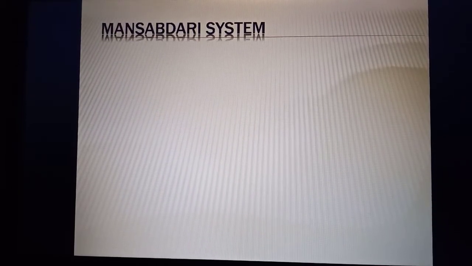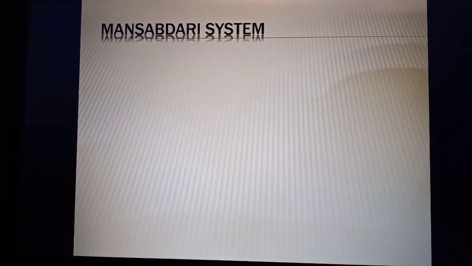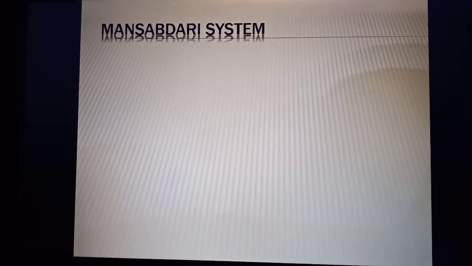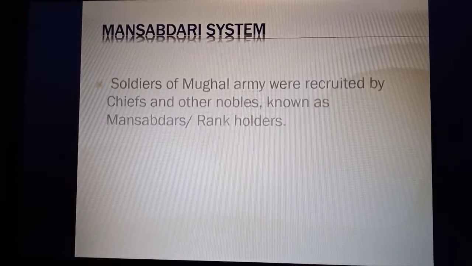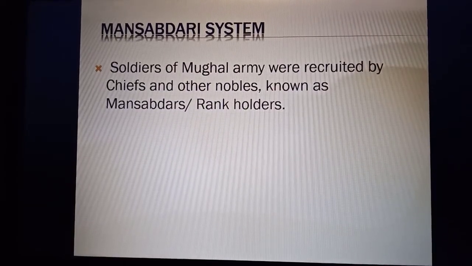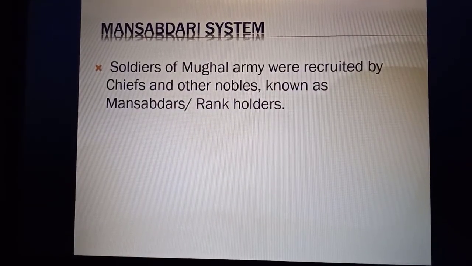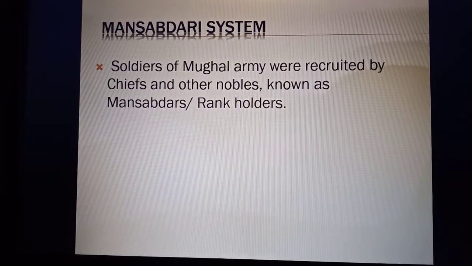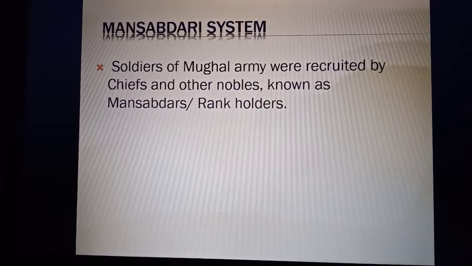Mughals followed different systems to run their estate successfully and peacefully, like the Mansabdari system. Mughals did not recruit their soldiers directly, while their chiefs and nobles recruited them. These chiefs and nobles were known as Mansabdars or rank holders.